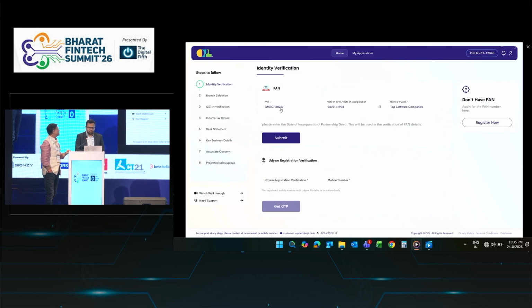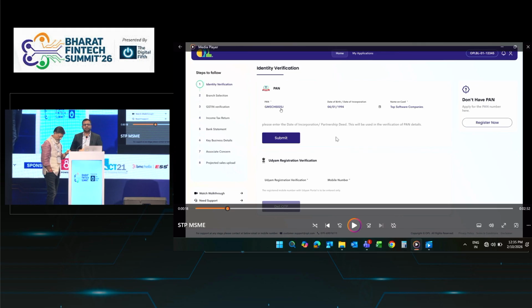Next, the main feature is that it validates the borrower at each and every stage. For example, if the borrower enters a wrong PAN number, it will give an error on that page. It will not allow that customer to move ahead. The same for an Udyam. For example, if you have entered a PAN number of another person and an Udyam of another person, the system will catch you, stop your journey, and tell you to provide the correct detail. So this will save time for your underwriter. When you are assessing the case, you will only have proper, validated cases, so you will not spend any time on other cases.